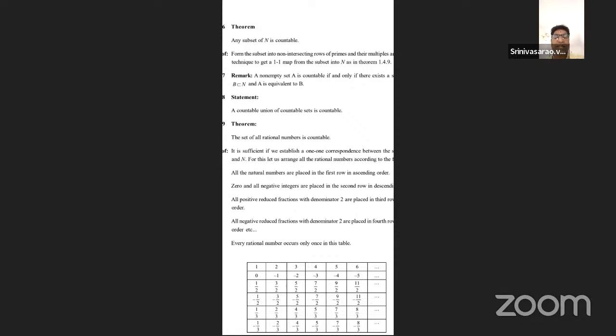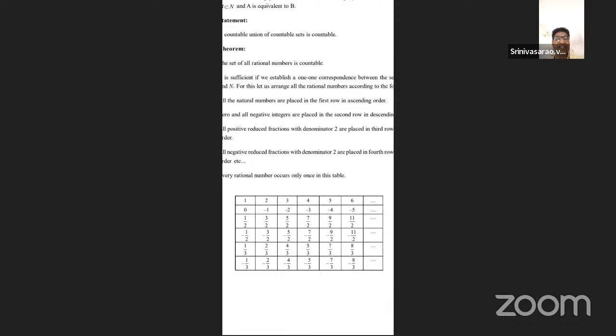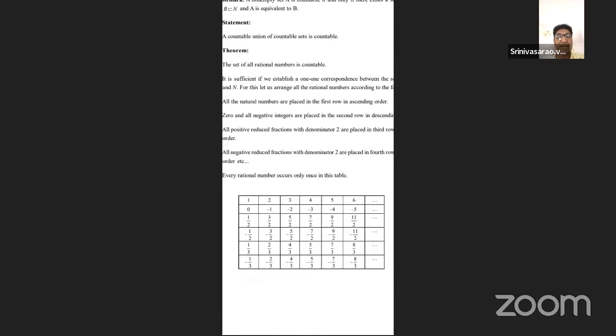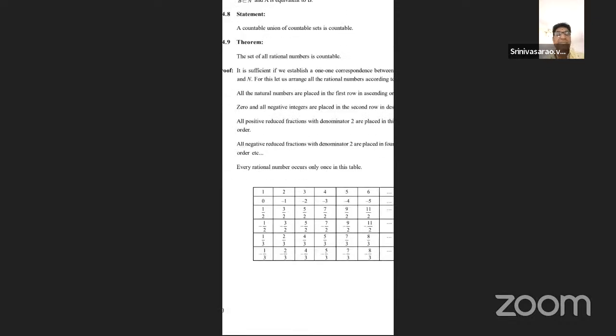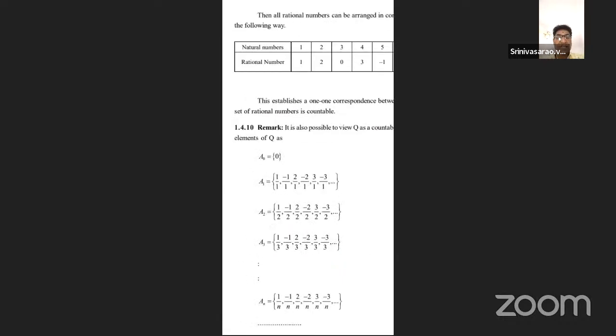1.4.9, please note down, and in the final examination. Rational numbers of the form p by q or m by n, whatever it is. According to this, we must construct the table of rational numbers. And according to this, the set of rational numbers must be countable. 1.4.9, this is also one of the important theorems, especially.